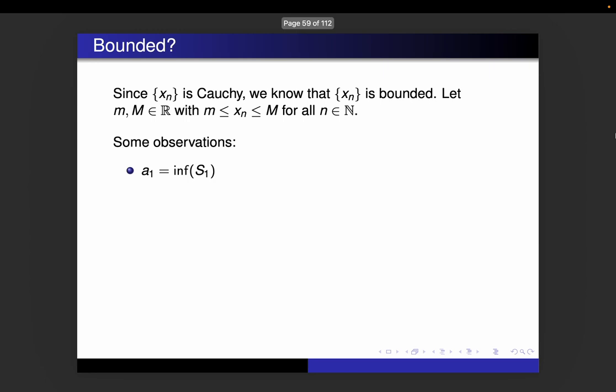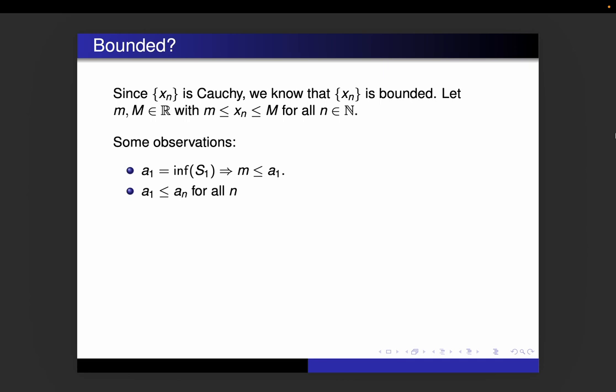So here are some observations. First of all, we know that A1 is the infimum of S1, right? Now, one of the things about the infimum of S1 is any lower bound of S1 has to be less than or equal to that infimum, so m is less than or equal to a1.